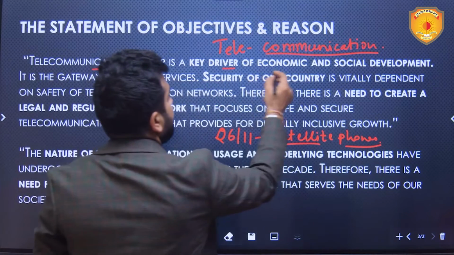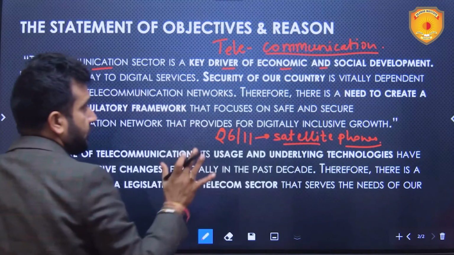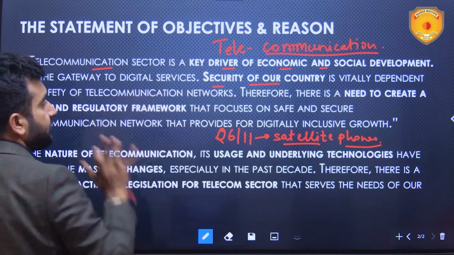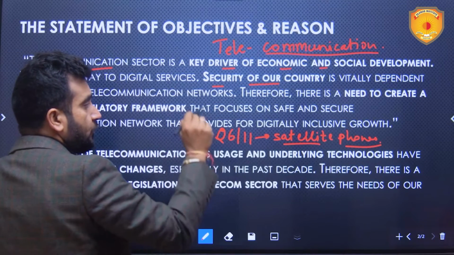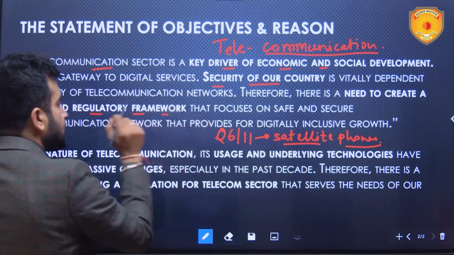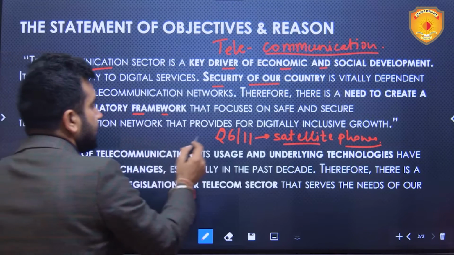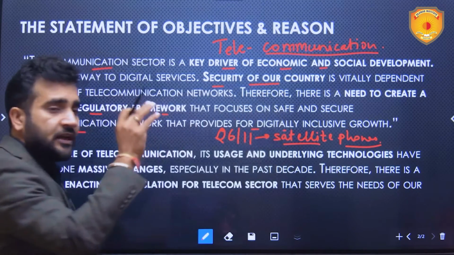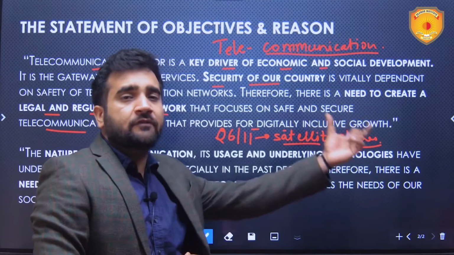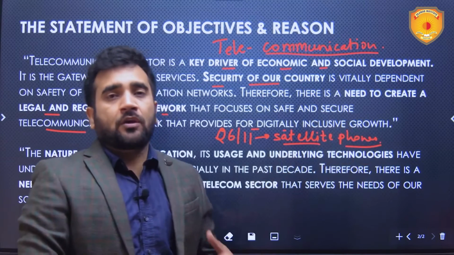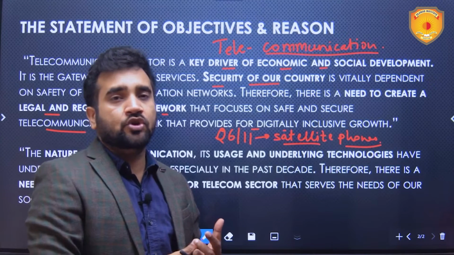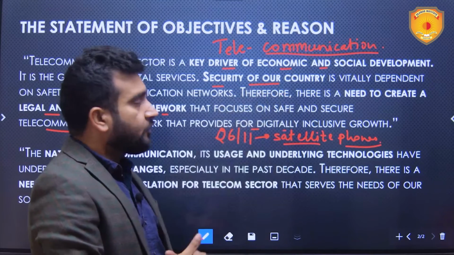Telecommunication sector is a key driver for economic and social development of the country. Security of our country is also dependent upon telecommunications. Therefore, there is a need to create a legal and regulatory framework that focuses on a safe and secure telecommunication network that provides for digitally inclusive growth. We have to ensure digitally inclusive growth because this telecommunication domain is very, very important in the socio-economic development of the country.